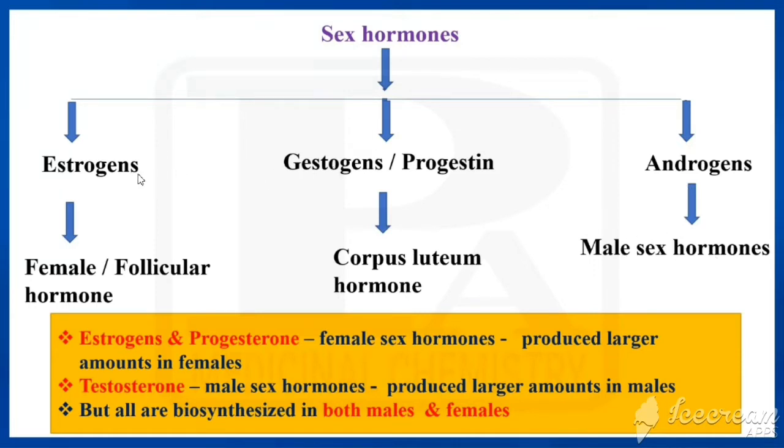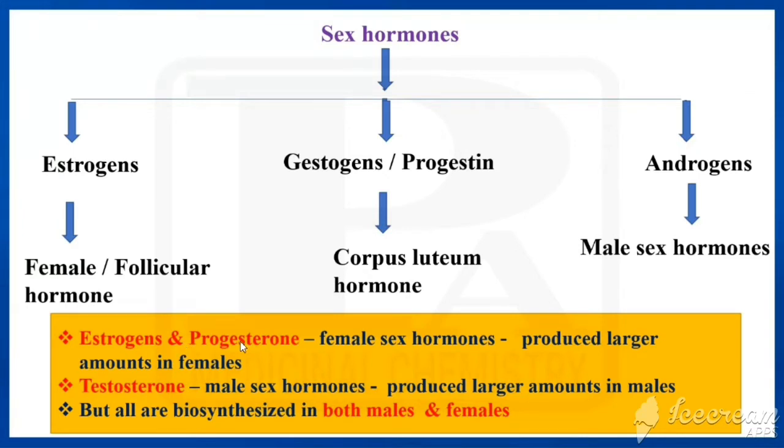Estrogens and progestins totally can be called female sex hormones, and in that the estrogens are called follicular hormones. These progestins, otherwise called gestogens, are also called corpus luteum hormone, because they are secreted from the corpus luteum of the ovary. Progesterone is an example for progestin.